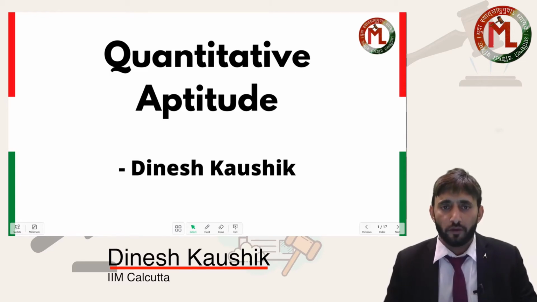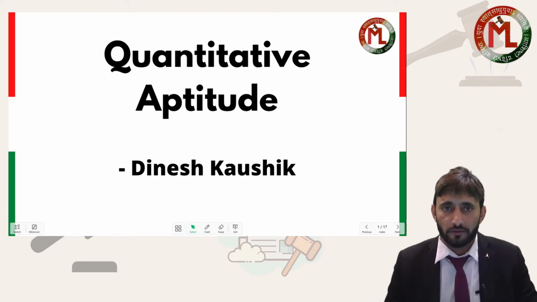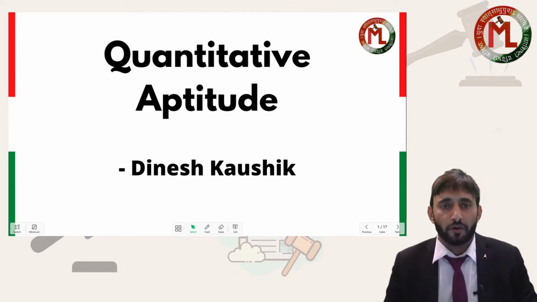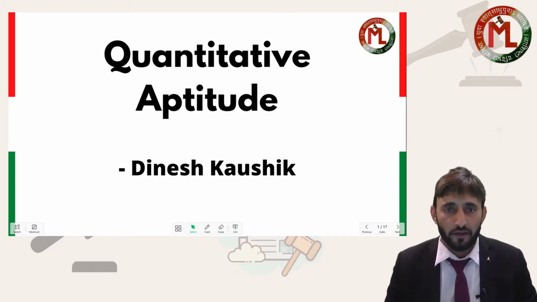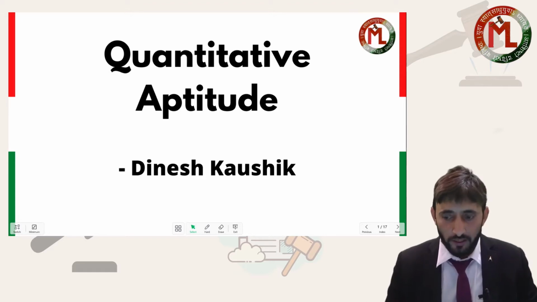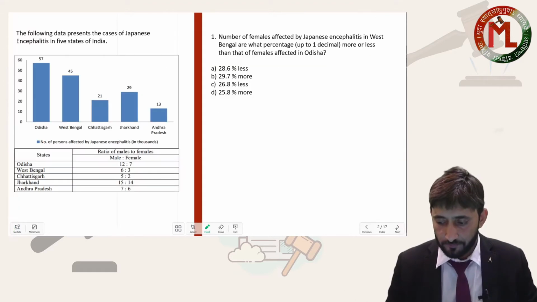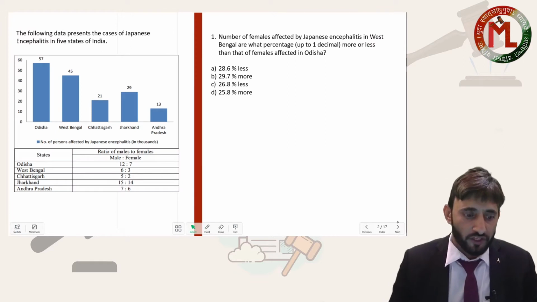Today we are going to discuss the previous year paper CLAT 2020, and in this class we will be discussing the quantitative aptitude section. Quantitative aptitude, as you know, plays a very vital role in your final selection. There were 15 questions, so let us go with the questions. The question is on your screen.